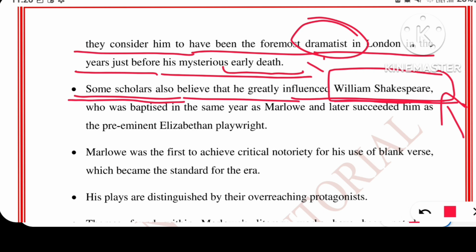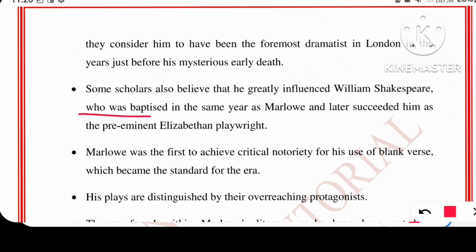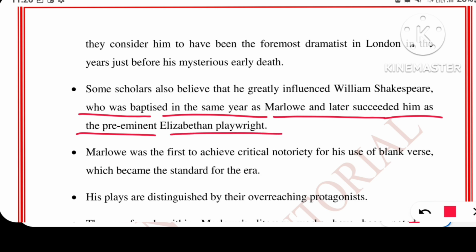It means before William Shakespeare there was another great dramatist, another great playwright, and that is Christopher Marlowe. We know that William Shakespeare had a very great hand in plays. We have a lot of plays of William Shakespeare, but before him there was also a great personality, Christopher Marlowe, who was baptized in the same year as Shakespeare, and Shakespeare later succeeded him as the preeminent Elizabethan playwright. Now, just like Christopher Marlowe, even William Shakespeare was baptized, and because of this, in some of the dramas we find Christian essence. Let's move to the next point.